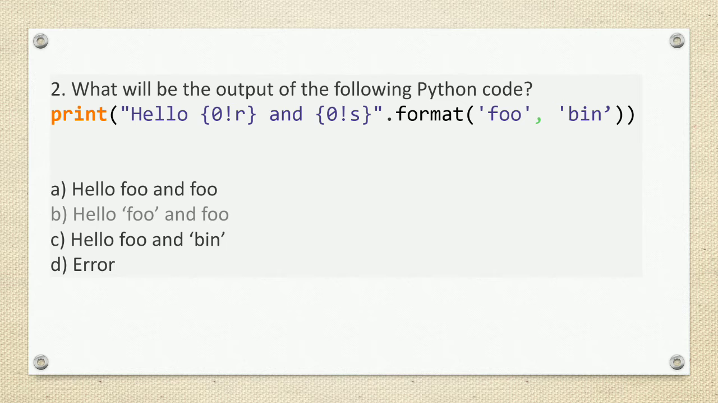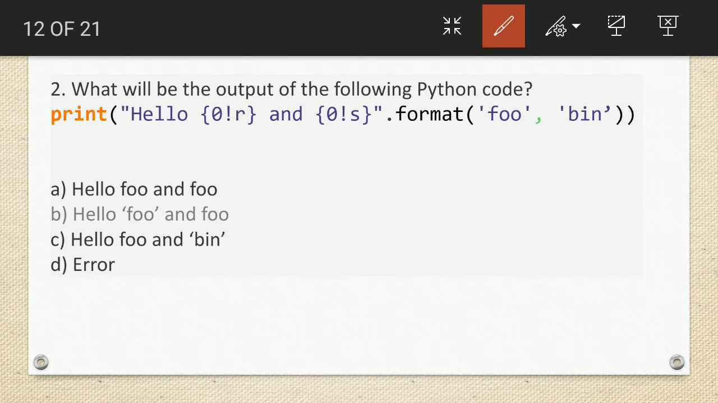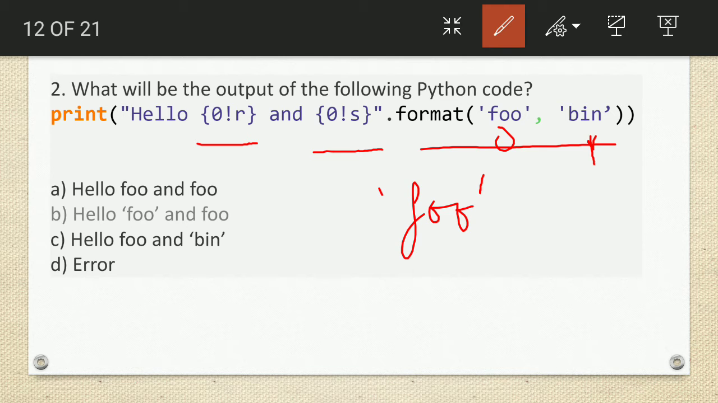What will be the output of the following Python code? So print hello, and here in the curly braces we have written 0 not r, and in the second curly braces we have written 0 not s. Same dot format foo and bin. So what does this mean? Here 0 means the first one, this is the 0th index and this is the first index. So 0th index means foo, and not r means as it is with the quotes. So our first output will be foo with the quotes, whereas 0 not s means without quotes.